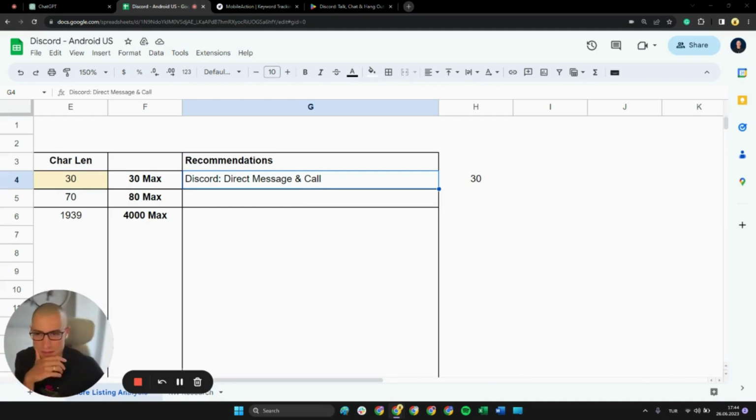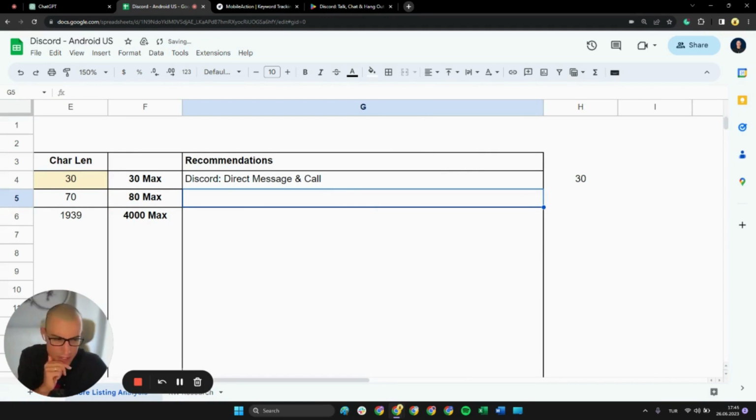So as I said, we're not using the full character potential, or the space that we can leverage. We could try and prepare different short description versions. And we could also get the help of ChatGPT for this one, because you can feed ChatGPT the most important keywords that you want your short description to have, and then it can come up with versions. You can play with it for some time, and then get to a short description layout that really fits your brand and your ASO strategy.